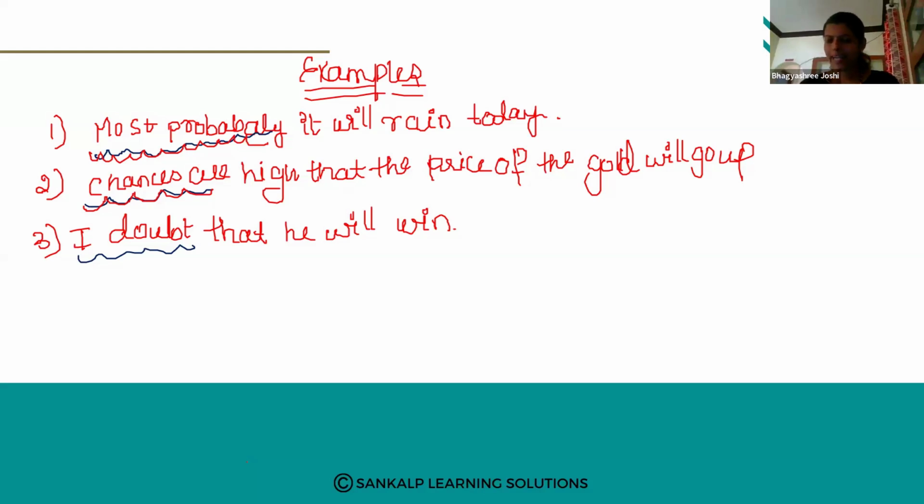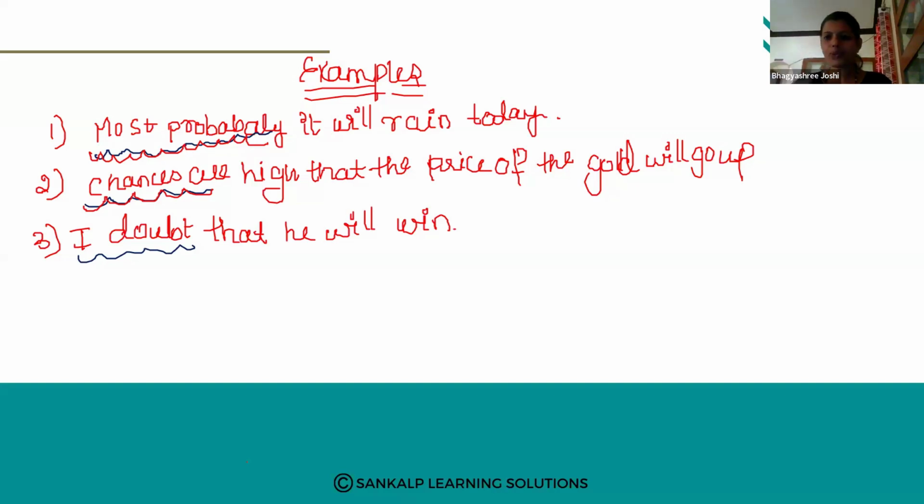Next, I doubt that he will win the game. So here in all these we are observing some probability. That means some chances, right? Some chances. That means most probably chances are there, or chances are high, chances are low. Okay, or I doubt.